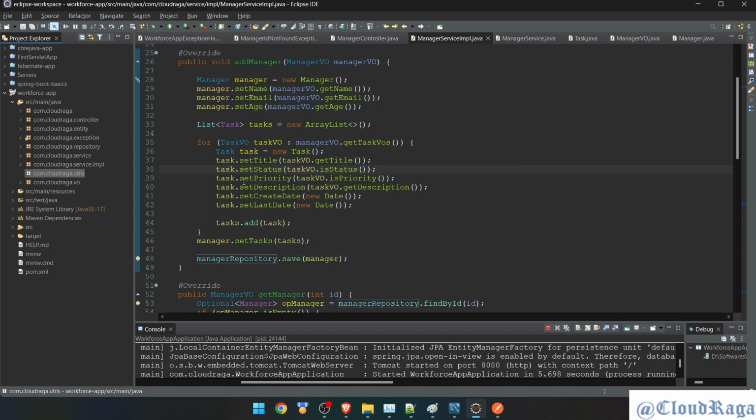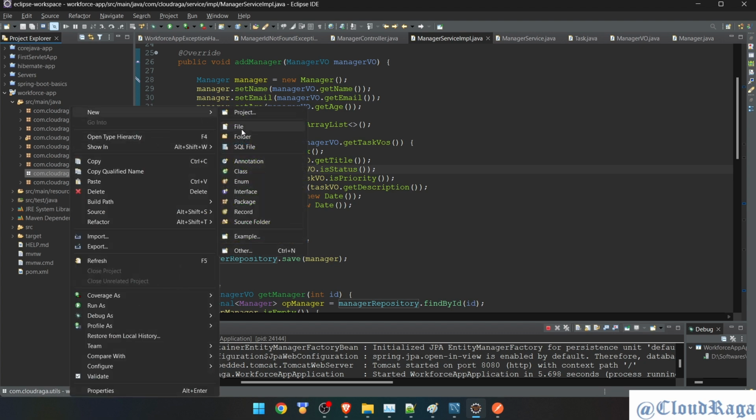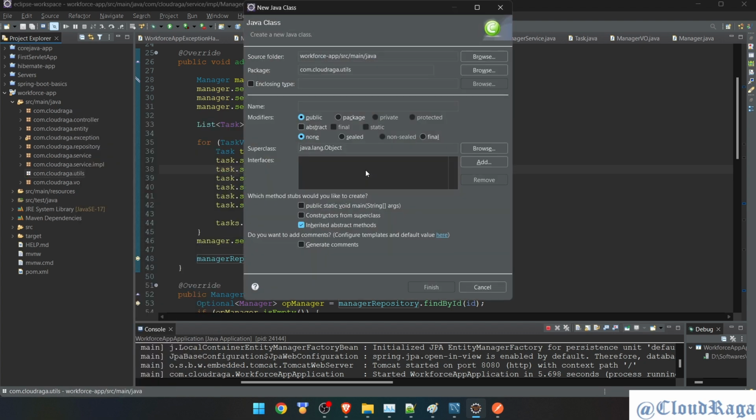So I'm creating a new package utils, and here I'll create a new Java class, and right now it's all about manager data converter. Okay, for now I'm calling it data converter.